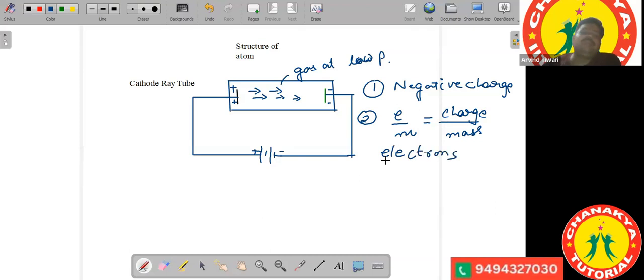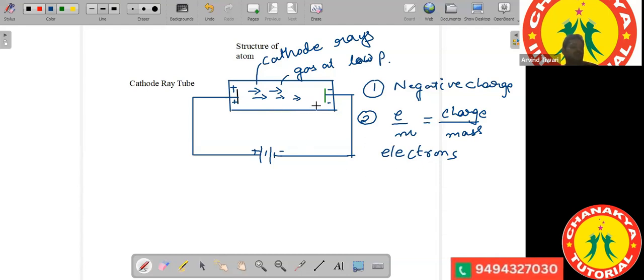And the beam of electrons which was traveling from the positive plate towards the negative plate was called cathode rays. So the beam of electrons was called cathode rays, and he named these particles electrons.